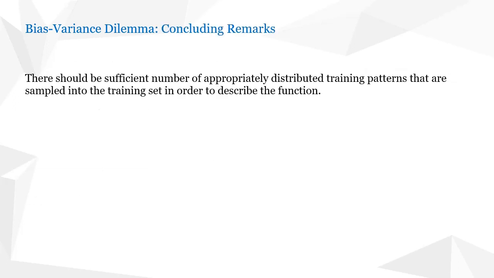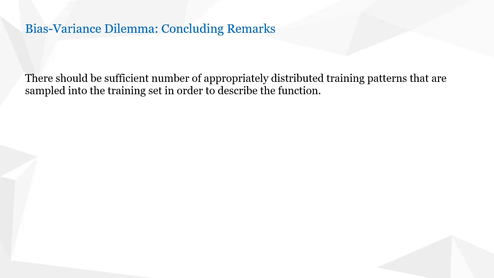It is straightforward and clear that there should be a sufficient number of distributed training patterns sampled into the training set in order to describe the function. In other words, when we divide the total patterns in the data set into training set and testing set, which we do in supervised learning, we need to include sufficient distributed patterns, that is patterns which are not of the same type.